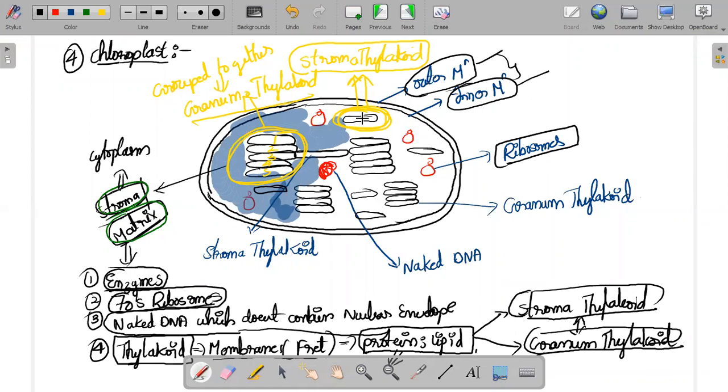This is 1, this is 2, this is 3, this is 4, this is 5. And for your information, it is not that a particular chloroplast will contain 4 granum thylakoids or 6 stroma thylakoids. It is not like that, ma. The range will vary from chloroplast to chloroplast.